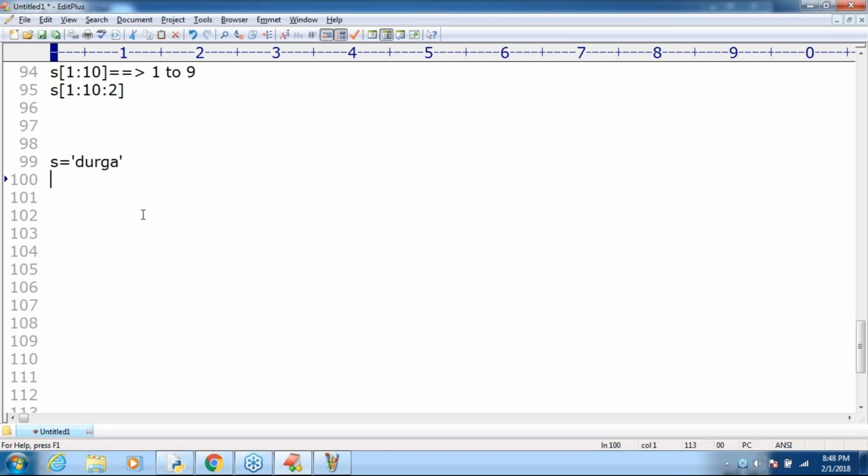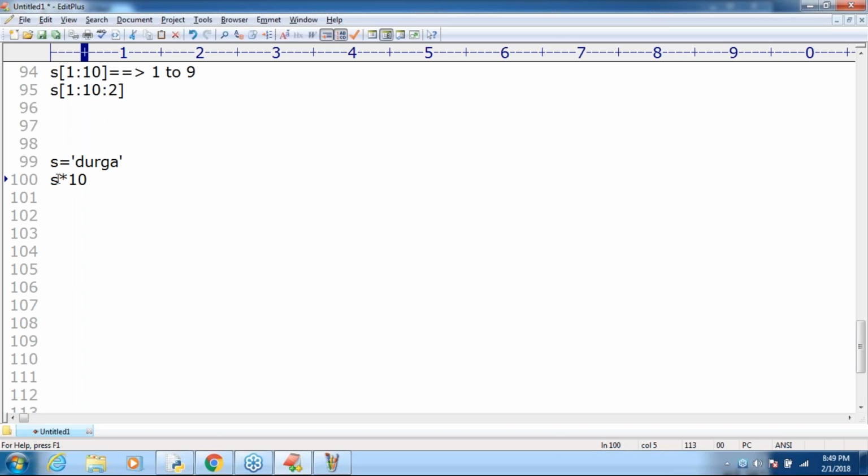If I want Durga 10 times, what is the way? How can you do that in other languages like Java or C? Compulsorily we require to use the loops concept: for int i equal to 0, i less than 10, i plus plus, then s is equal to s dot concat of Durga, keeping on continuing. But in Python, just write S into 10. That's all. 10 times it's going to print.